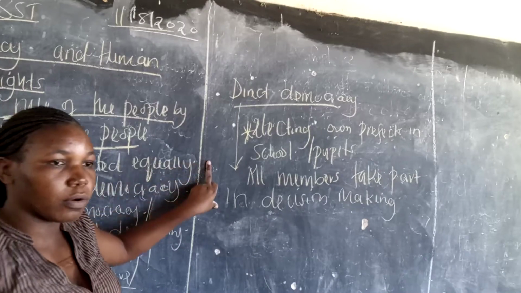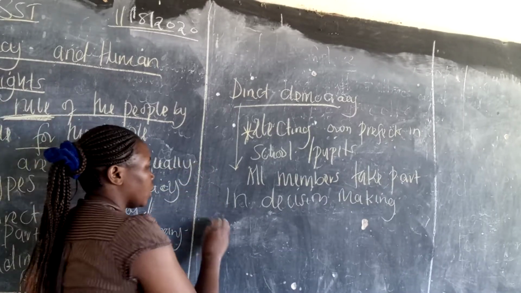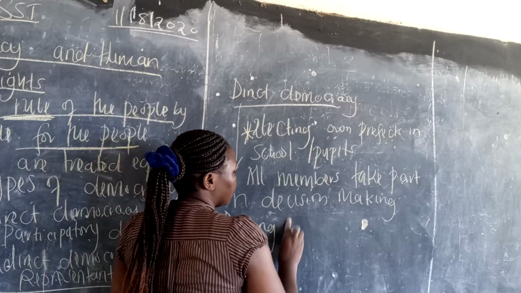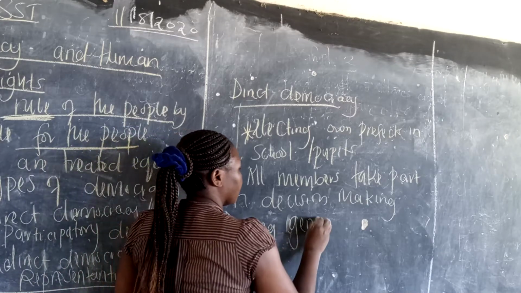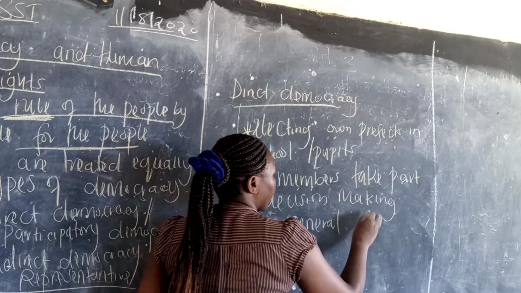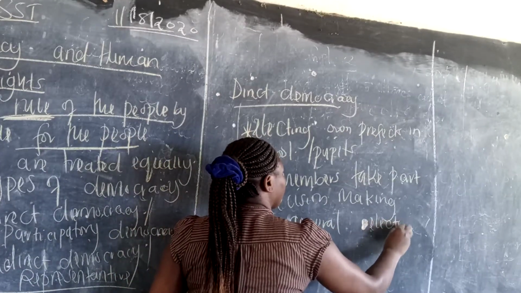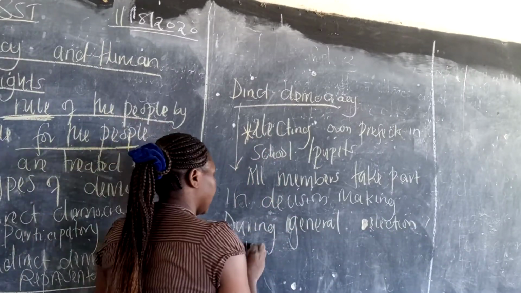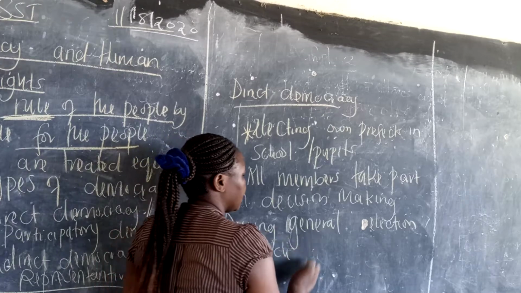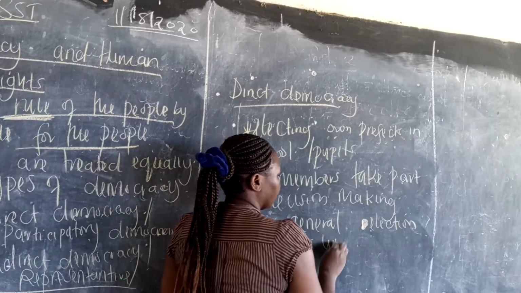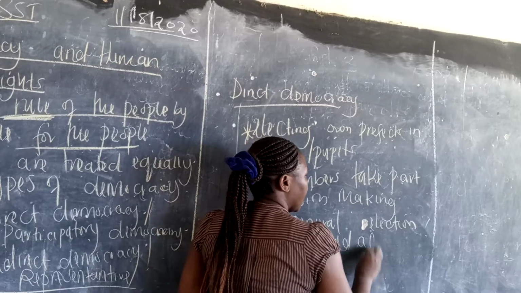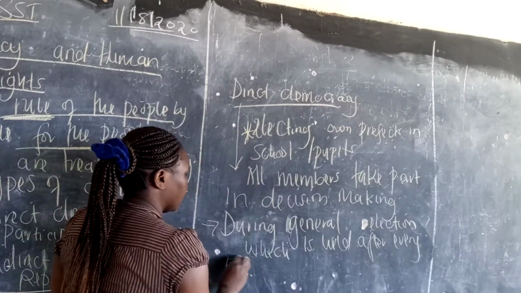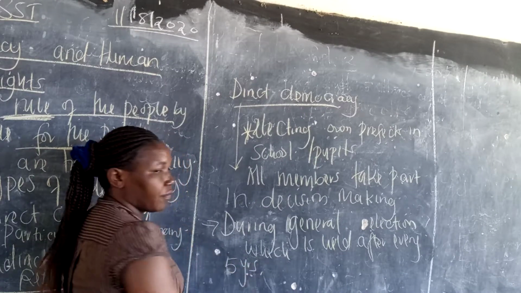Direct democracy usually takes place during the general election, which is held after every 5 years.